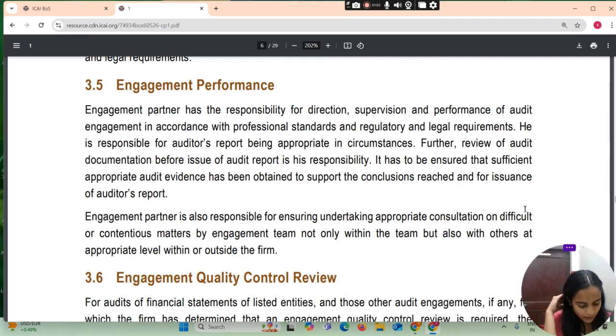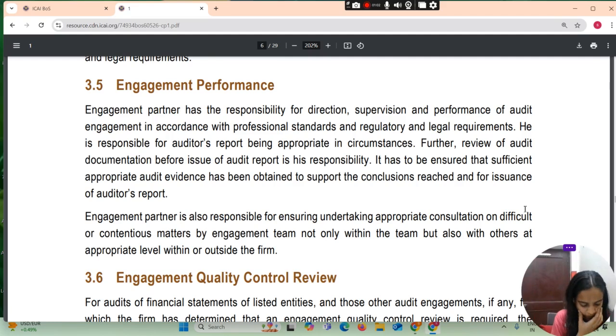Engagement partner is also responsible for ensuring undertaking appropriate consultation on difficult or contentious matters by engagement team, not only within the team but also with others at appropriate level within or outside the firm.